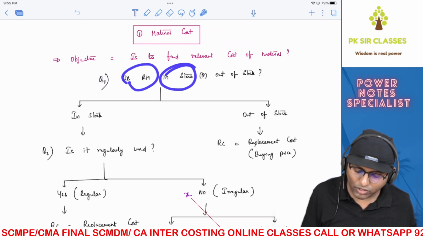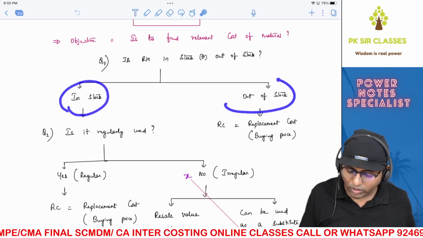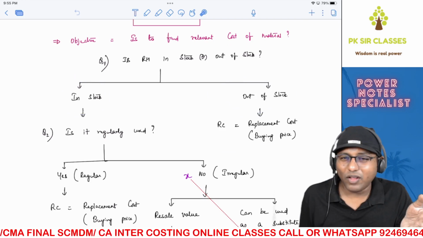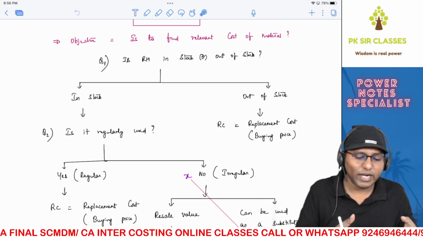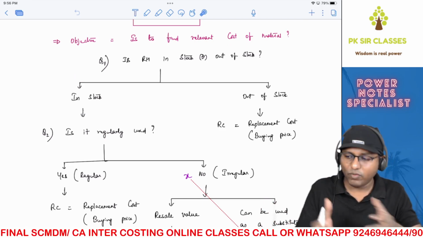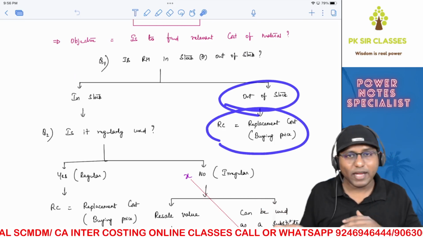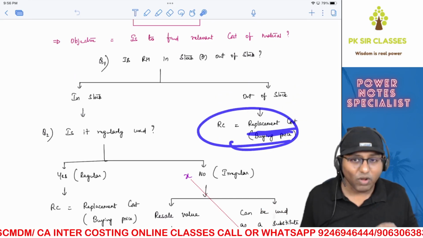Is raw material in stock or out of stock? If it is in stock, then it is different. If it is out of stock, straight away the relevant cost is replacement cost, which is nothing but buying price. The logic is very simple. When there is no raw material in stock, how will you get the raw material? You'll go, you'll buy, and you'll get it. So what is the cost of using it? Whatever the price with which you have bought it. It's as simple as that. So when it is out of stock, you're gonna buy it and bring it over. Therefore, that buying price is nothing but replacement cost. So relevant cost is replacement cost.